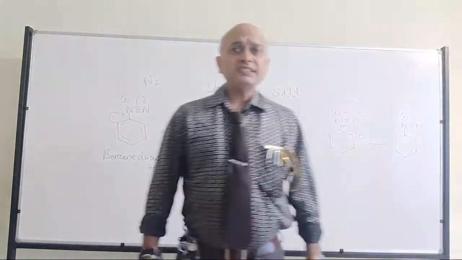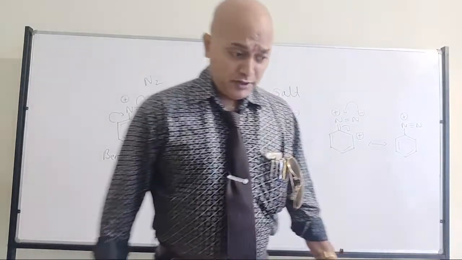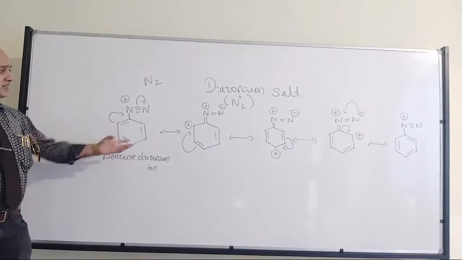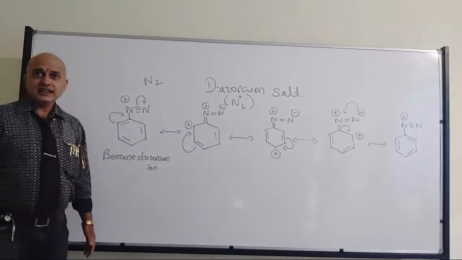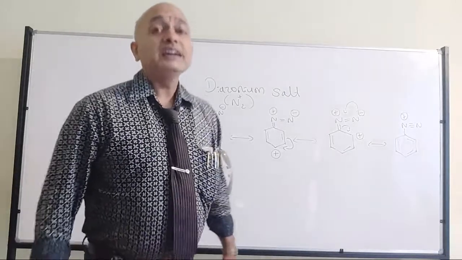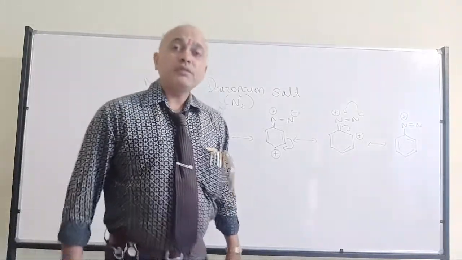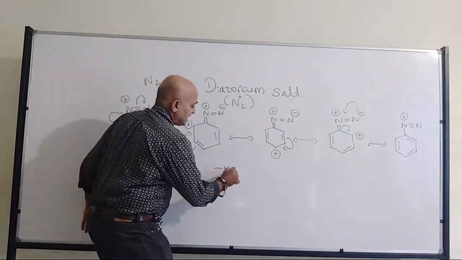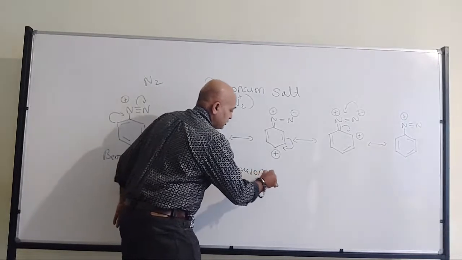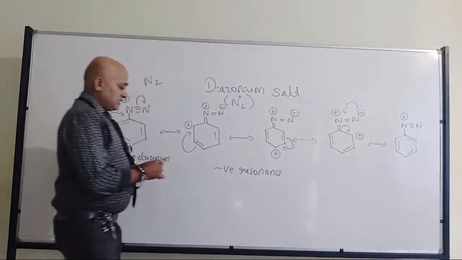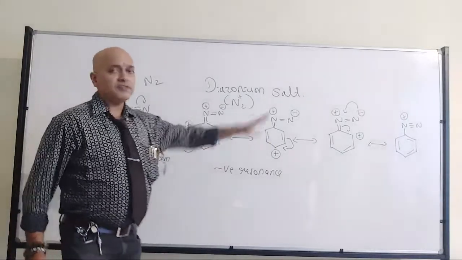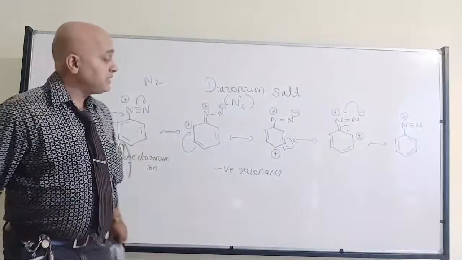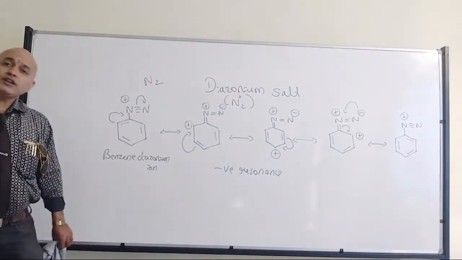the diazonium attached to the benzene ring, whether it will show the negative resonance or positive resonance, because there is a formation of electron deficiency on the ring structure. Naturally it should show the negative resonance, and due to the negative resonance there will be formation of electron deficiency in the ring structure. Yes, Kritik, very good. It will show the negative resonance. All of you have understood?